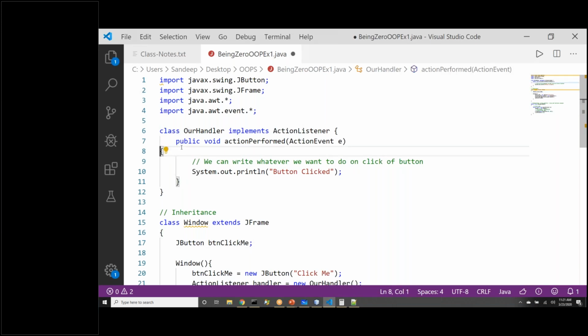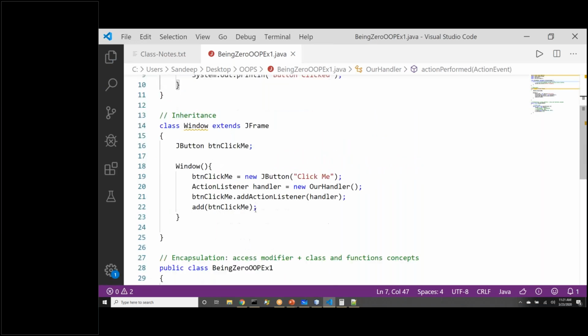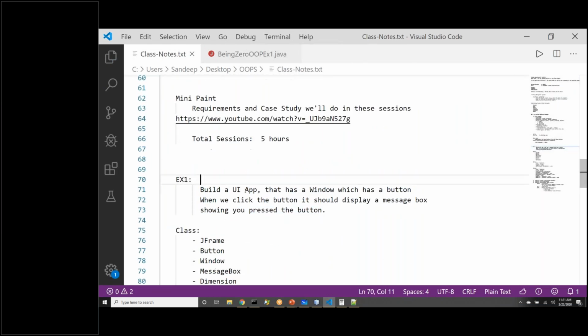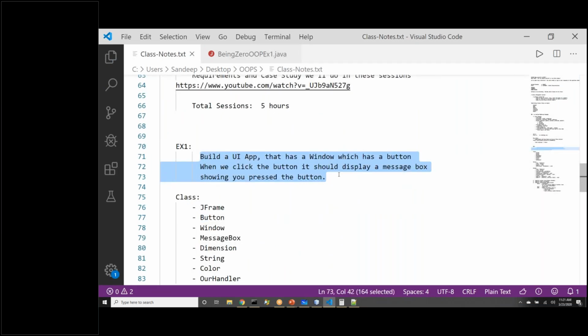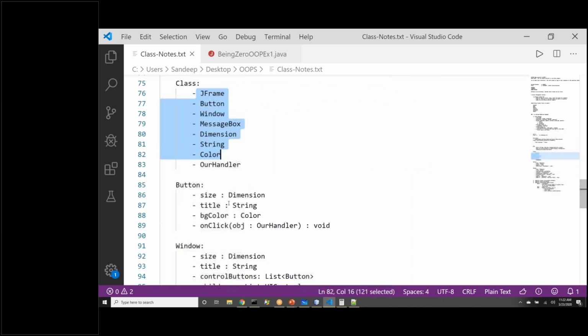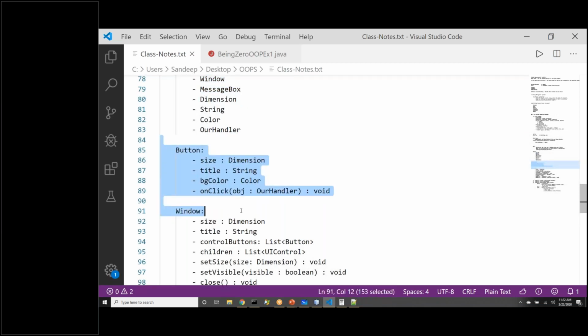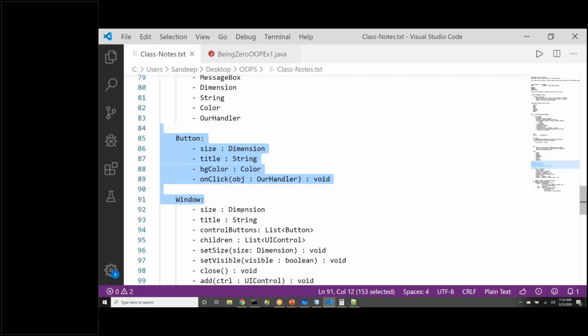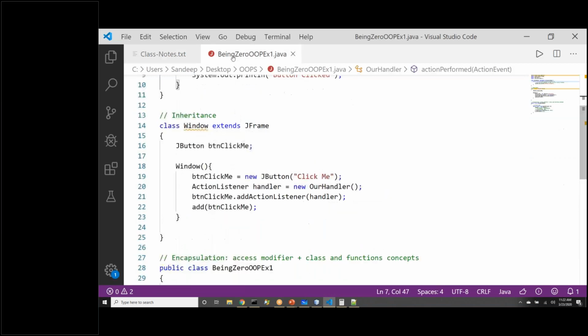What is event handling? But this small application should help you realize that we have used inheritance to use JFrame class. We have used classes. We have used polymorphism when we are calling the functions, right? So for today, this is where we wanted to reach.